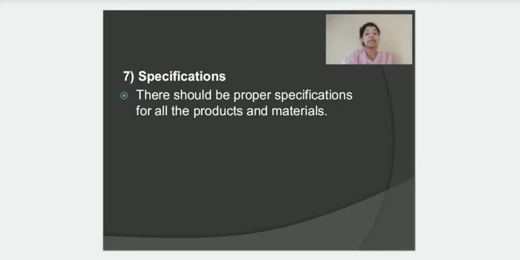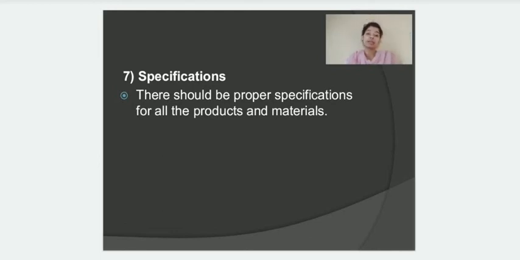Then it should include the name and address of the manufacturer or the supplier from which that particular material has been procured. Then it should have the specimens of printed material. Then directions should be there for the sampling and testing procedures. Then proper storage conditions should be stated.